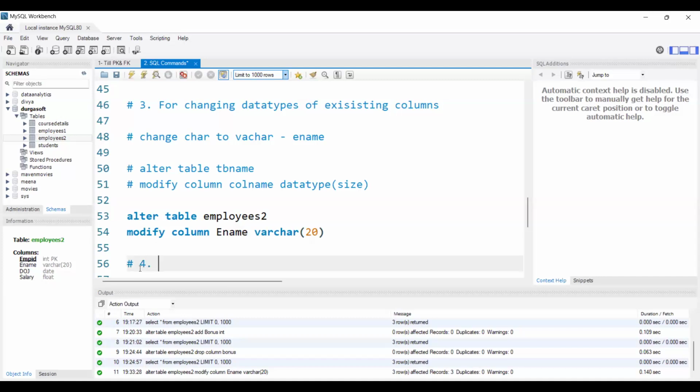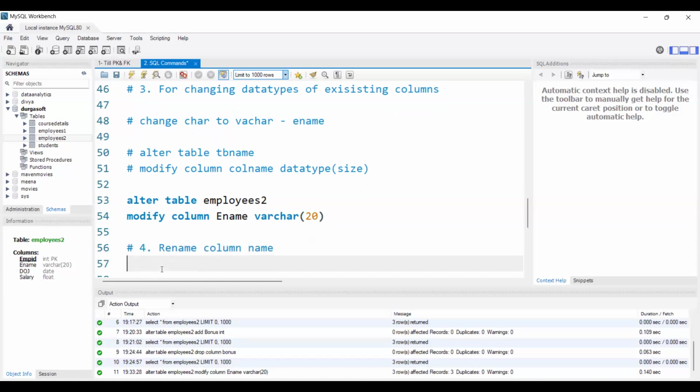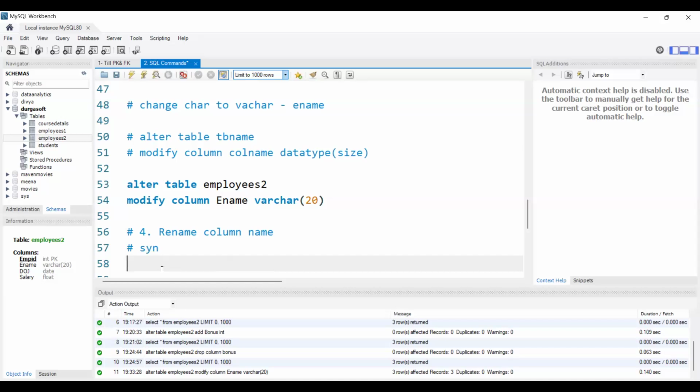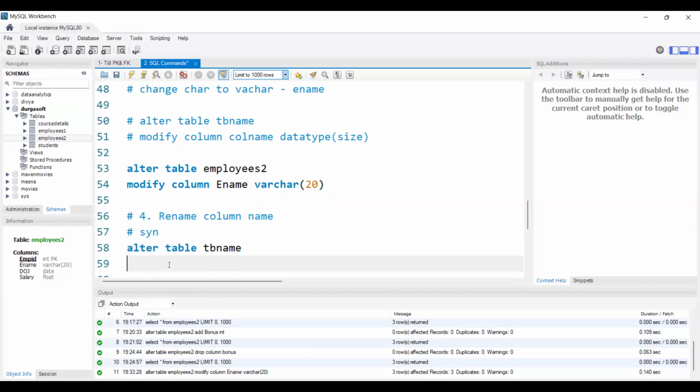So now let's see the 4th use case. We have 4 use cases for the alter command. The 4th use case is if we want to rename a column. If we want to rename the column name, we will use alter only. And what is the syntax? Alter table name. Now we need to use the rename keyword because we want to rename, right? So we need to use rename column old name to new name. That's it.